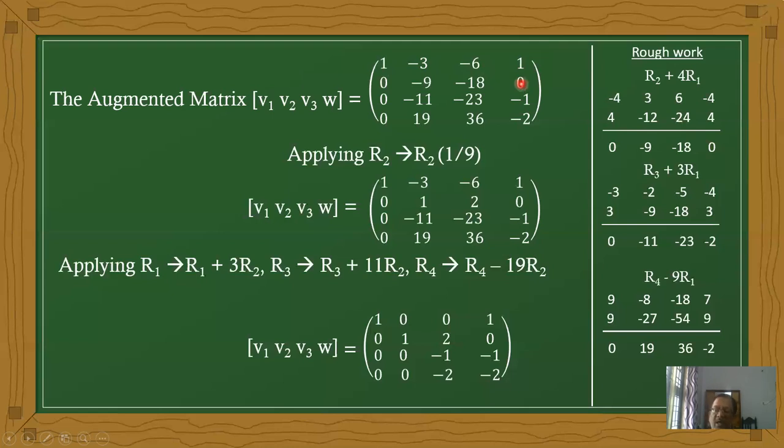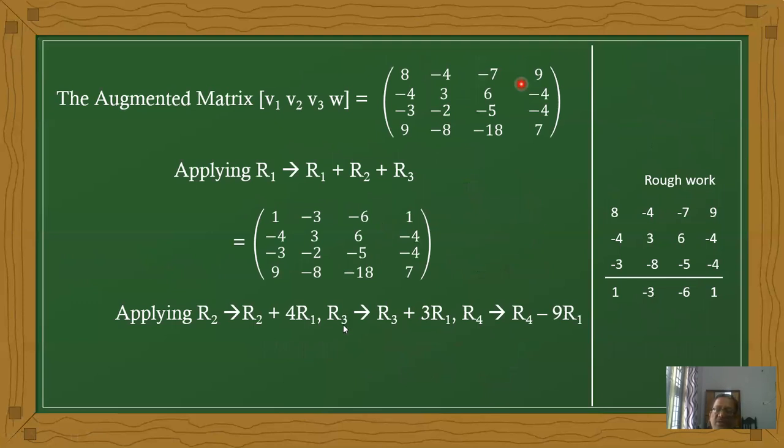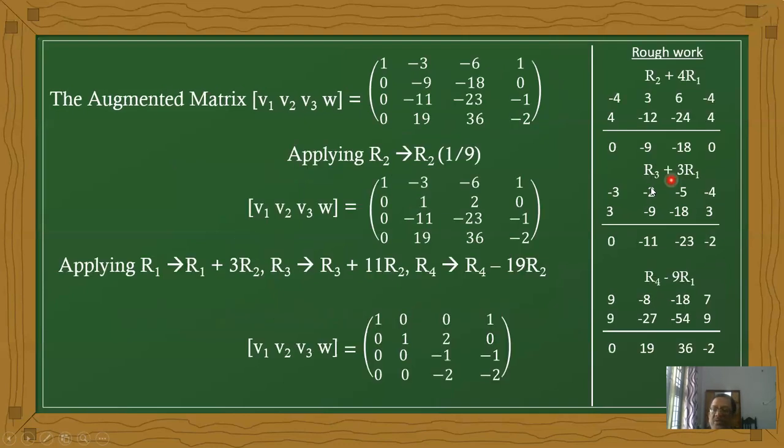And what is the second operation? We are changing R3 such that R3 plus 3R1. First the R3 value: minus 3, minus 2, minus 5, minus 4.